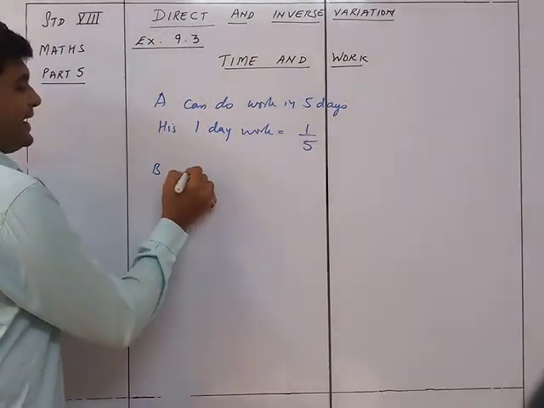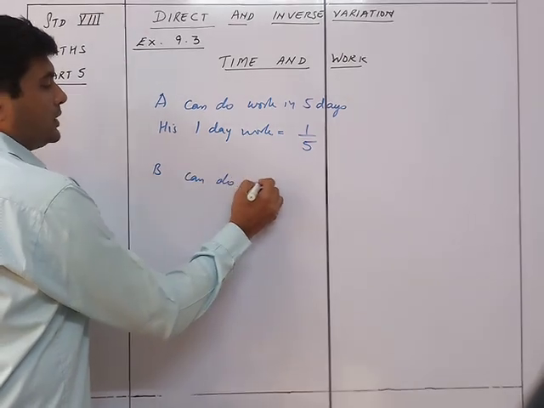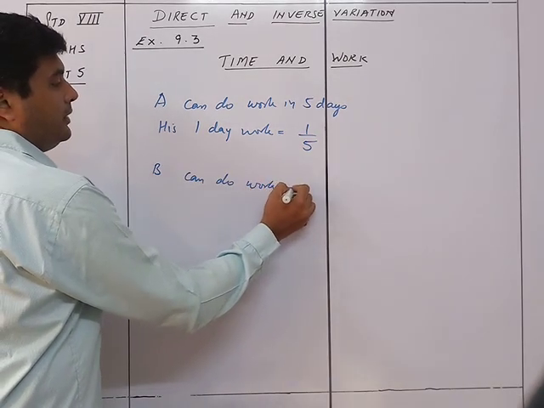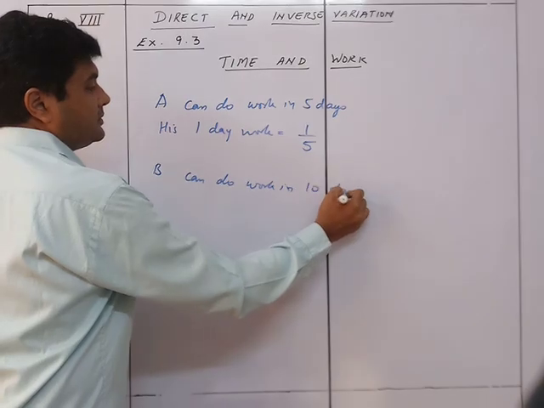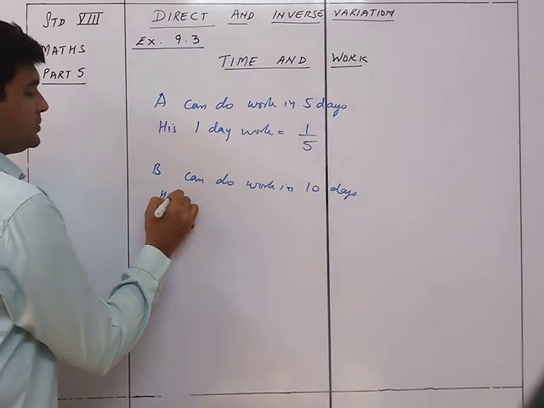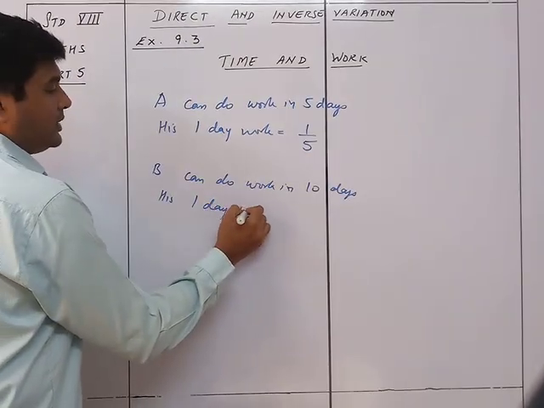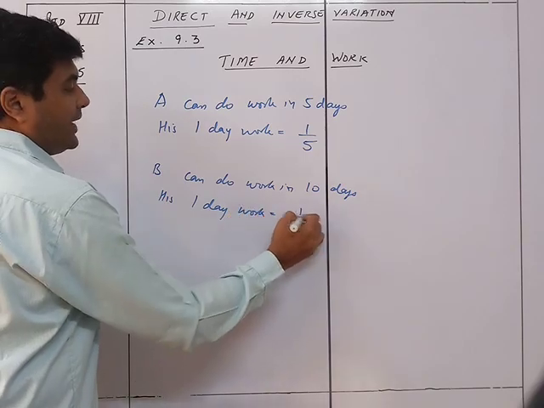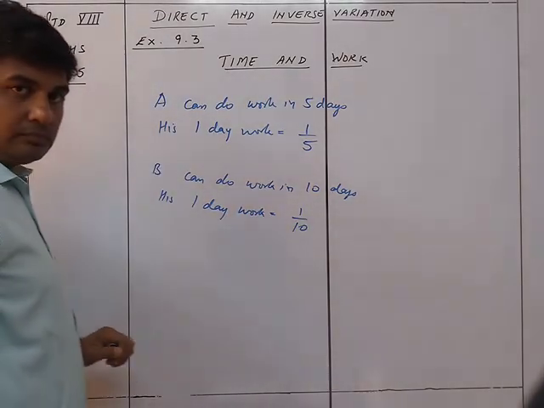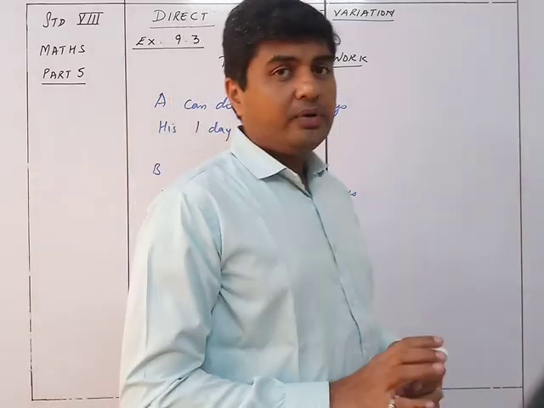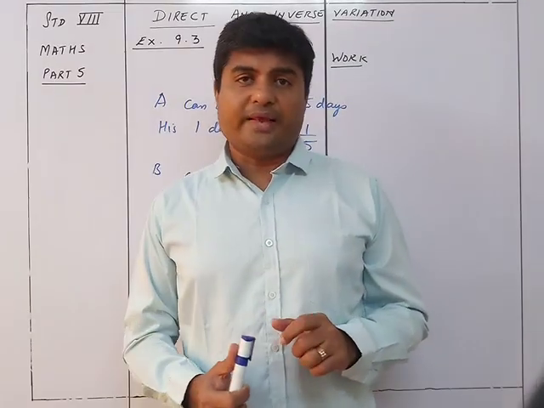Similarly, if B can do the work in 10 days, his 1 day work is equal to 1 upon 10. So if both of them are going to work together, what will happen?